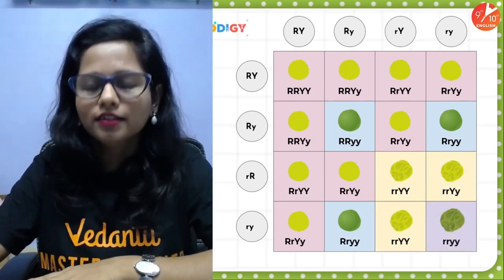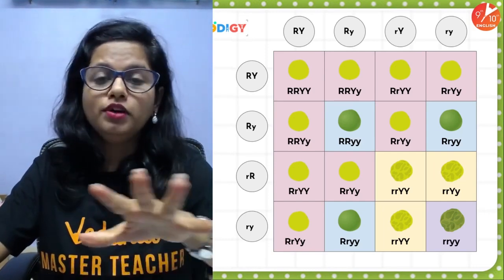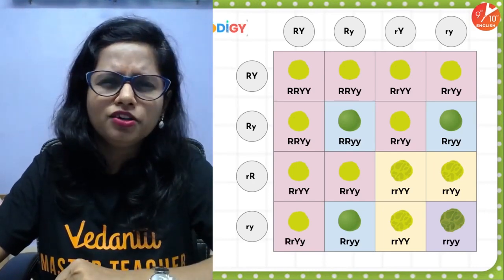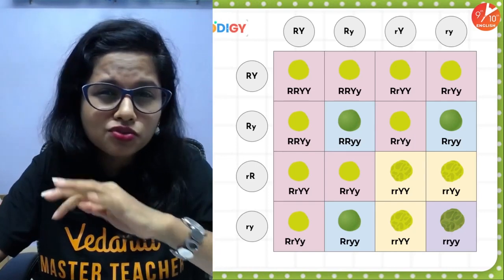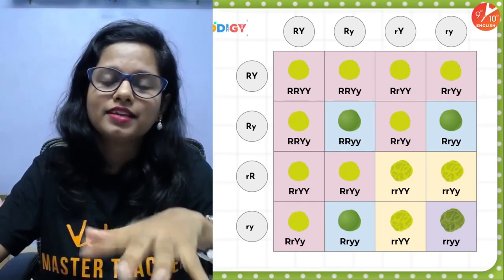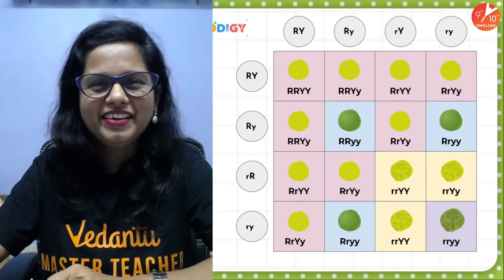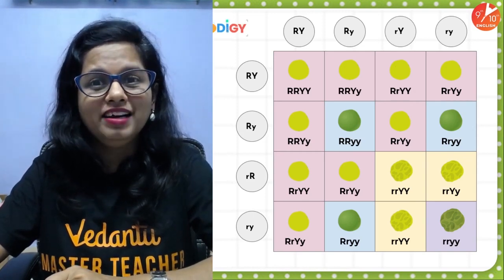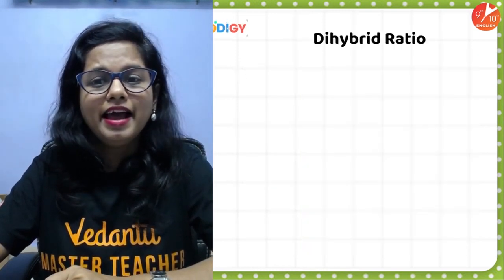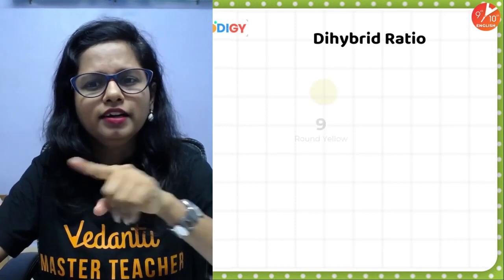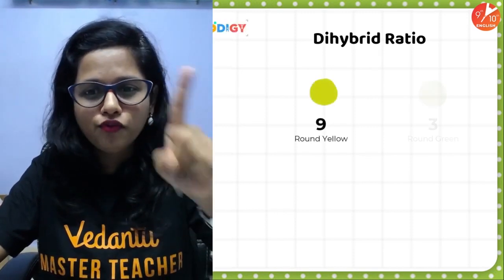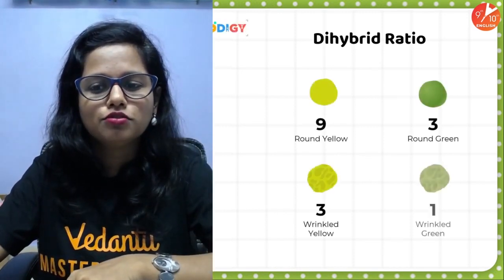The ratio is 9:3:3:1, phenotypic ratio. And what about genotypic ratio? Genotypic ratio is not asked to you in your examinations. So chill, relax. Okay, people, I hope you have well understood this dihybrid cross. And if you have well understood this dihybrid cross, don't forget the ratio 9:3:3:1.